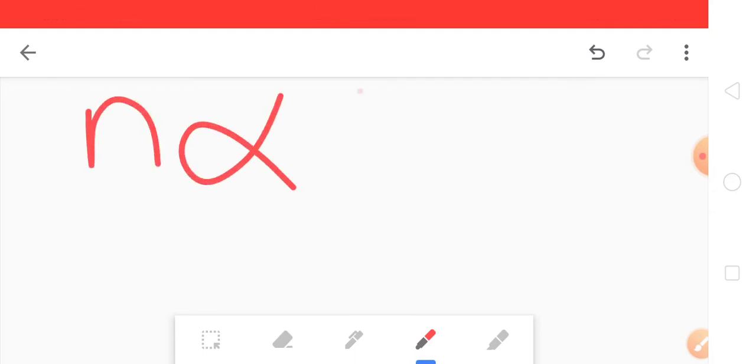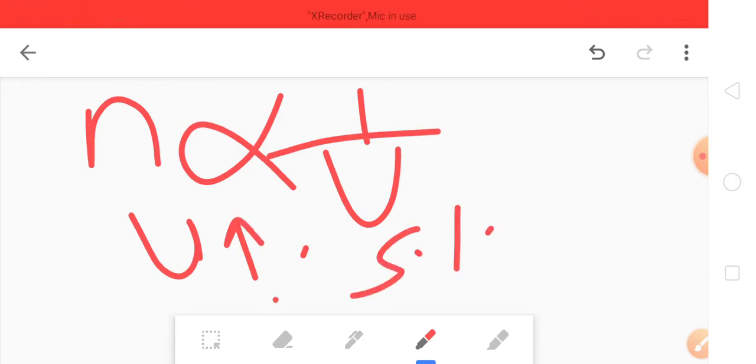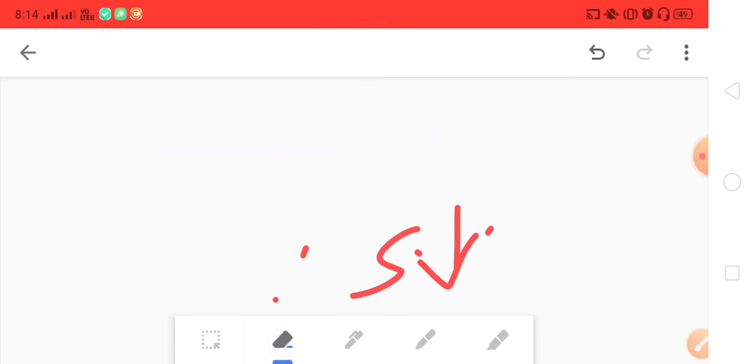Another thing I need to write is that a question can come like this: n is inversely proportional to u. This numerical value is inversely proportional to its unit. So we can say that the larger the unit, the smaller the magnitude. I can also explain this by giving an example.